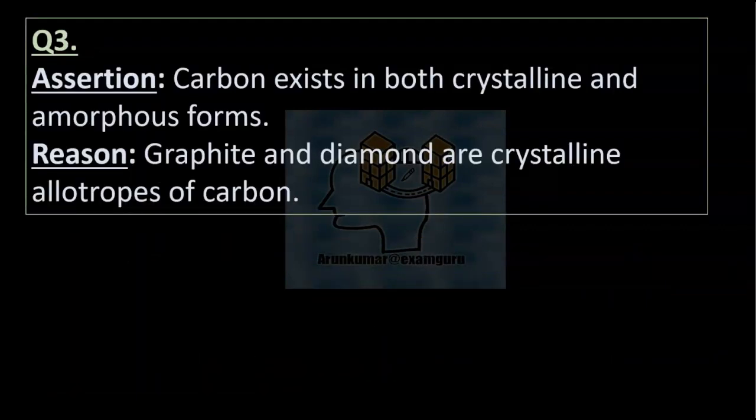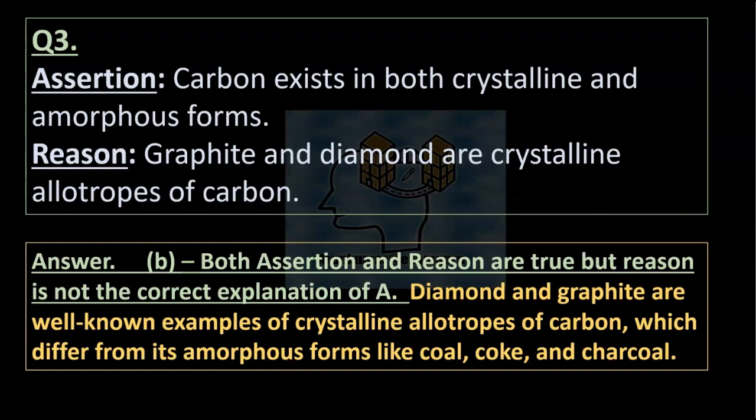Question 3. Assertion: Carbon exists in both crystalline and amorphous form. Reason: Graphite and diamond are crystalline allotropes of carbon. Answer option B. Both assertion and reason are true, but reason is not the correct explanation of A. Diamond and graphite are well-known examples of crystalline allotropes of carbon, which differ from its amorphous forms like coal, coke, and charcoal.